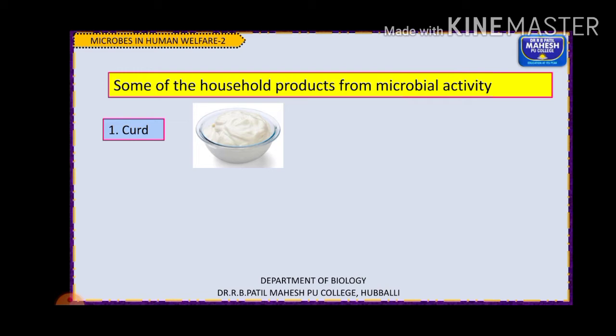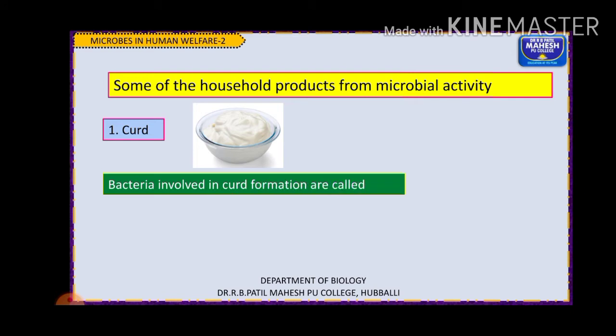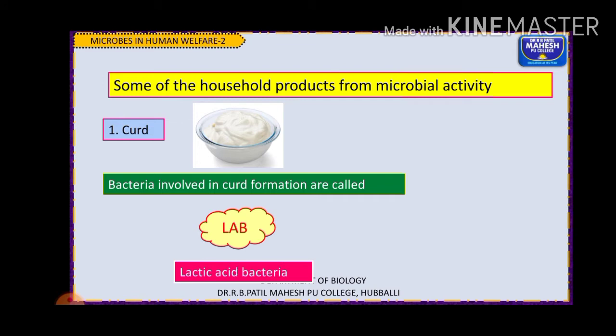So first one, as I told you, curd. So how is curd prepared, children? Here it is the bacteria which is involved in the formation of curd. And that group of bacteria is called LAB. Remember this, LAB. What is the full form of it? It is the lactic acid bacteria.